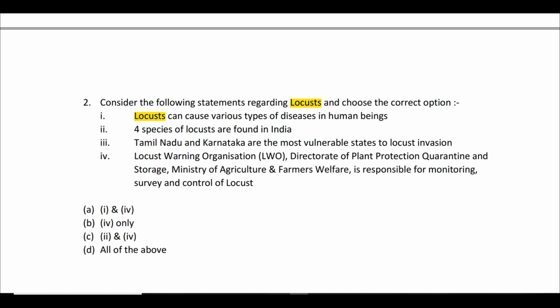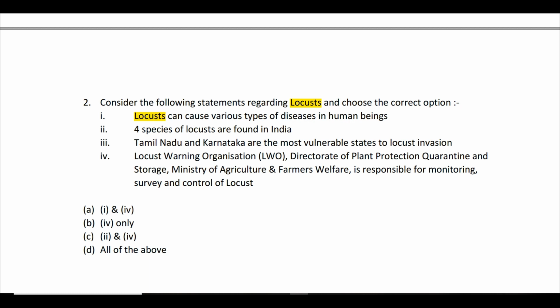In fact, they will be using the direction of the wind. So their motion will be in the direction of wind movement. The wind will slowly carry them from Africa on to Saudi Arabia, then they will move into Pakistan, and finally they will affect the northwestern part of India. So the states on the northwestern side are the ones which will get affected. Take for example Rajasthan, which is very prone to locust attacks. You will have Gujarat, Punjab, Haryana to some extent. These are the areas where the highest amount of locust attacks take place.